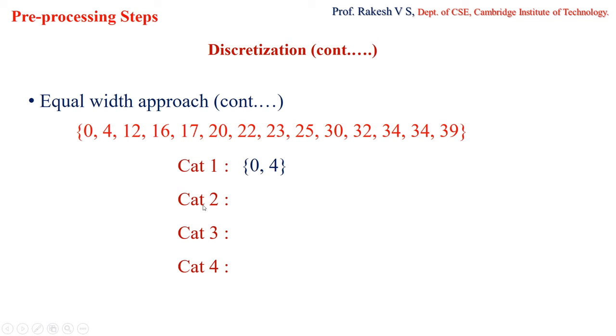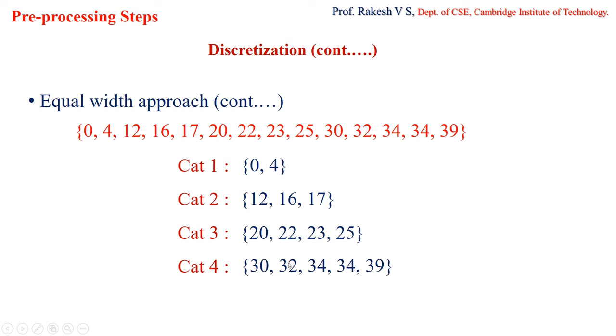Now in the second category, we will have those values from 10 to 19, 20 not included. So 10 to 19, which is 12, 16 and 17. In the third category, I'll have elements from 20 to 29, which includes 20, 22, 23, 25. And then 30 to 40 we'll be having in the last interval. So this is how I'm going to categorize or convert the given continuous data into categorical data.